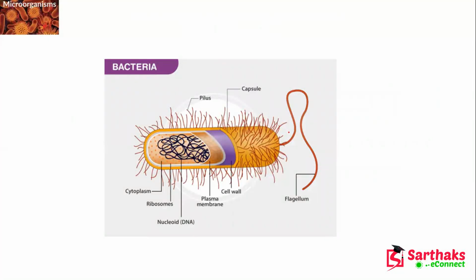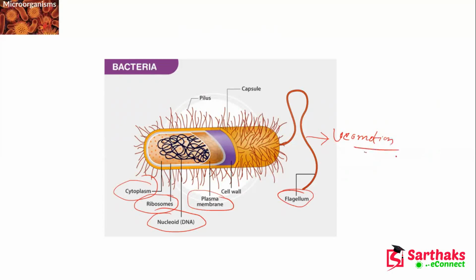This is the main bacteria here. You can see the structures. These are the pili, and this is the capsule, where you have the cell wall and plasma membrane here, and nucleoid, that is DNA, ribosomes present, cytoplasm here, flagellum. With this, they do their locomotion.